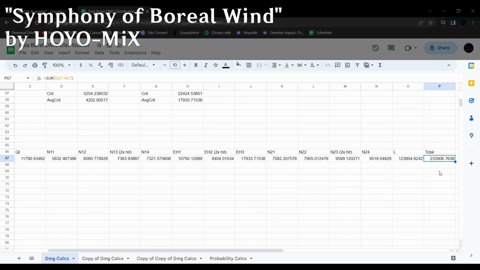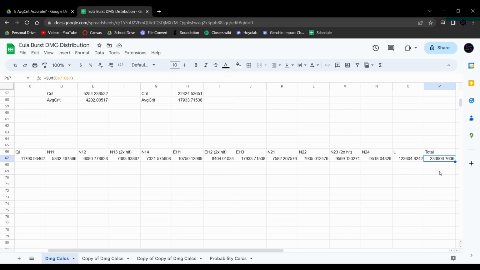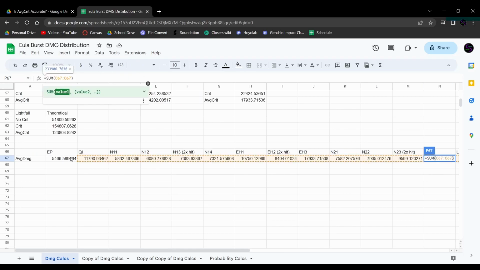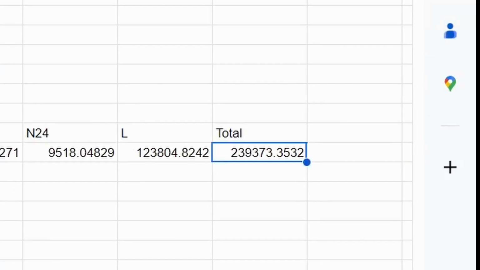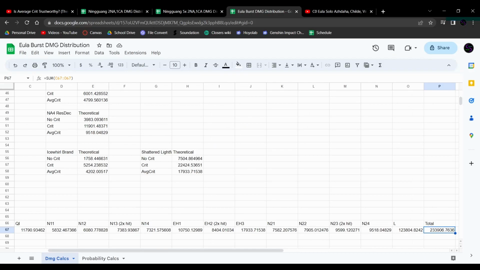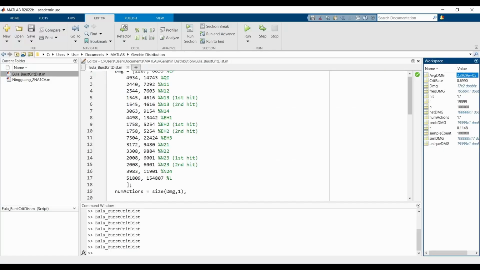The reason why it's a little bit different than what we expected is, well, I got my sum range wrong. I forgot to include this guy over here, which I think is a pretty important thing. So this should actually be from B67 to O67, and now the value comes out to be a lot closer to what we got in the simulation.